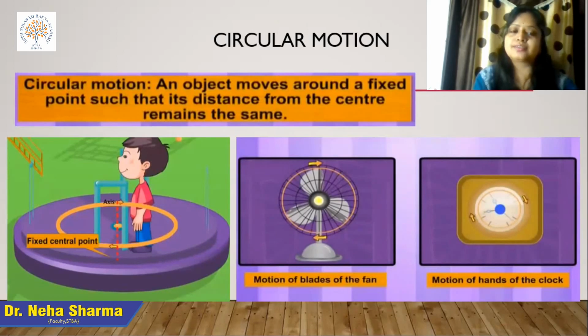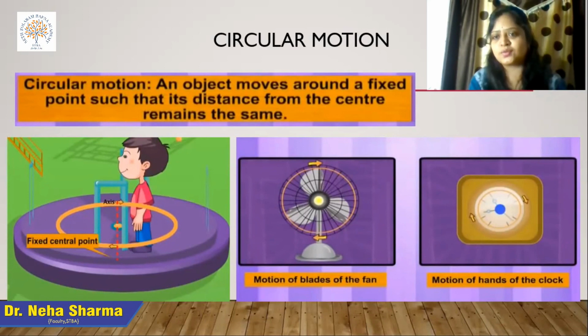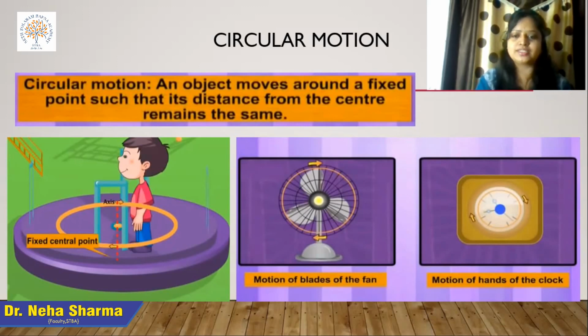There are numerous examples, like I'm showing some pictures over here. In the left corner picture, you see a boy who is playing with a merry-go-round. He is standing on that merry-go-round. The merry-go-round is moving along its axis. The center point is fixed in that case.